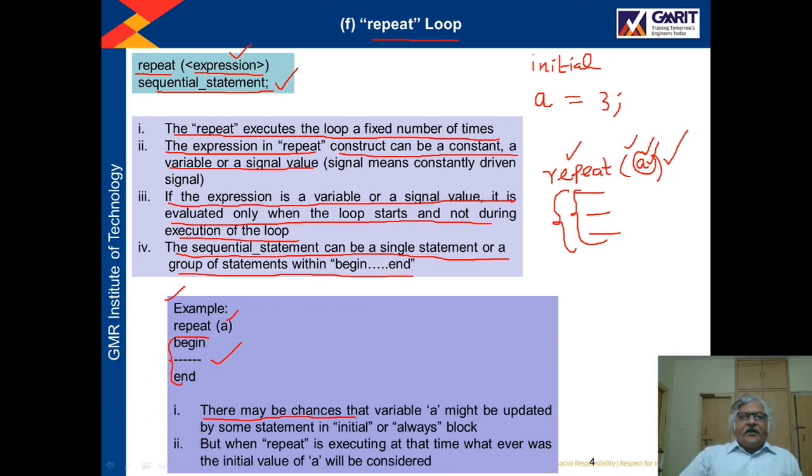There may be chances that variable a might be updated by some statement in an initial or always block, but when repeat is executing, whatever was the initial value of a will be considered. I explained the same thing here: at the start of the repetition, whatever is the value of a will be considered.